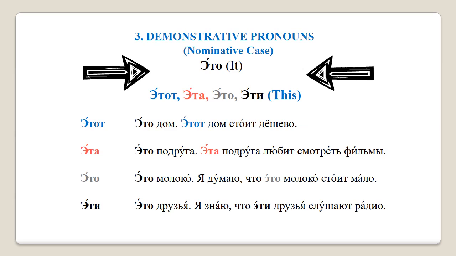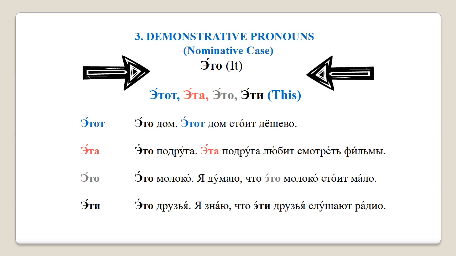Now, in the last section of this lecture, we will deal with what we call demonstrative pronouns or words such as this. Now, we have seen the word это, which stands for it before, and we've used it in questions such as what is it? Что это? Now, what happens when you want to specify that you are talking or are interested in a particular object, not just any car, for instance, but this car? In such cases, we use demonstrative pronouns that get their name from demonstrating a particular object.